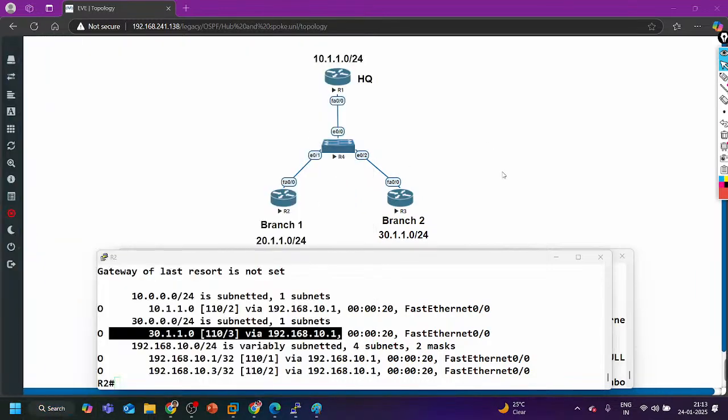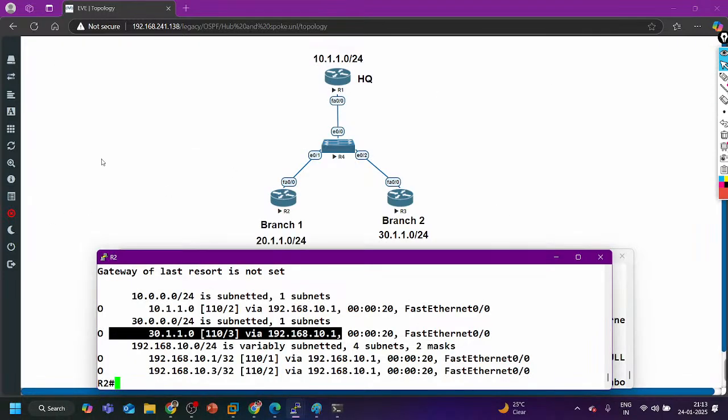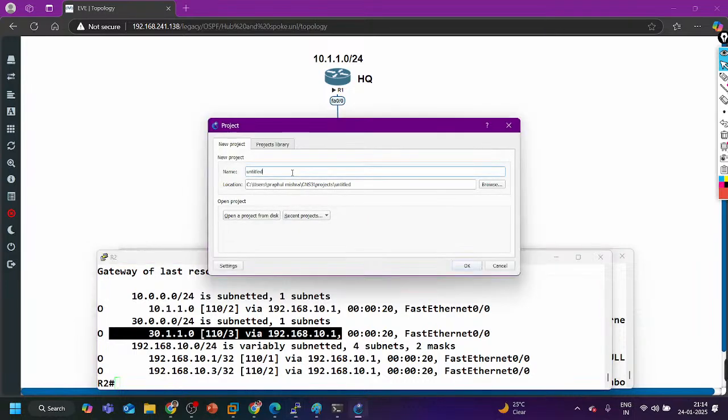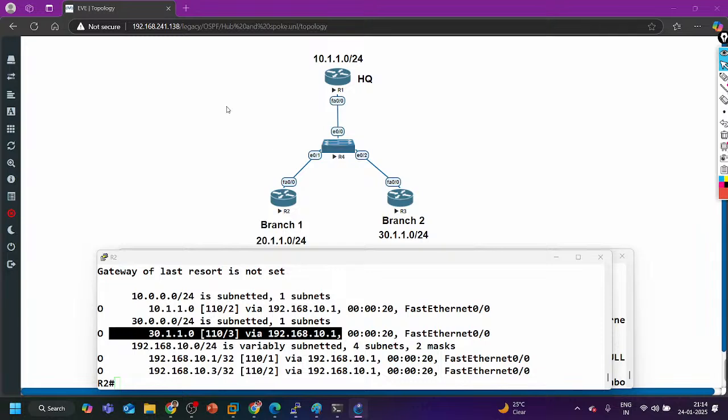We can check that in GNS3. Parallelly, I am opening GNS3 also. It will take some time. Till then, let's understand here only. Okay, so see, point to multi-point network type is working fine. One more type of network is there that will work fine here, which is, guys? Sir, point to multi-point non-broadcast. Yes. If the network type is point to multi-point non-broadcast, then you have to configure a static neighborship.